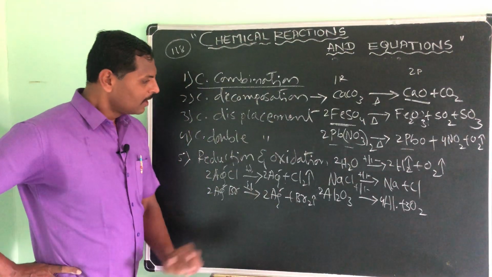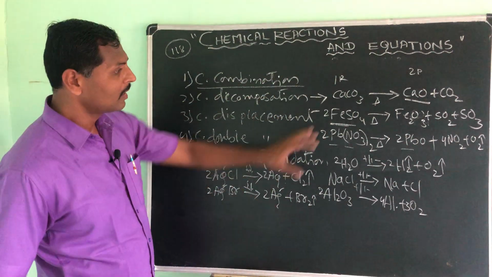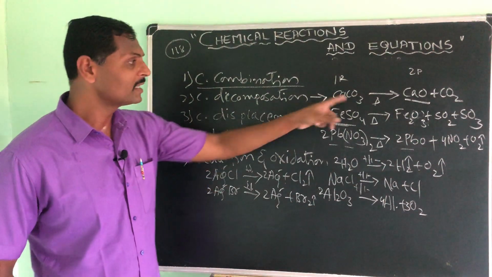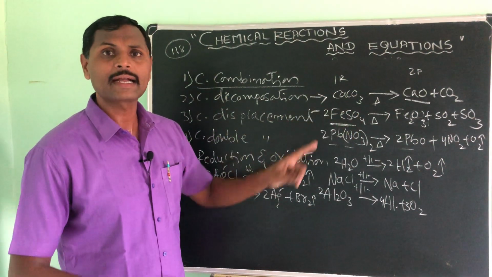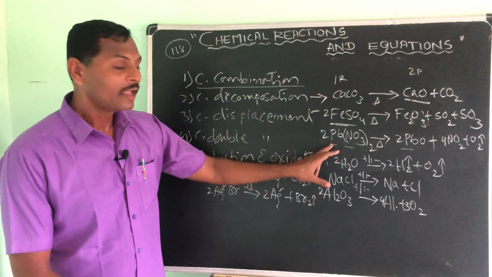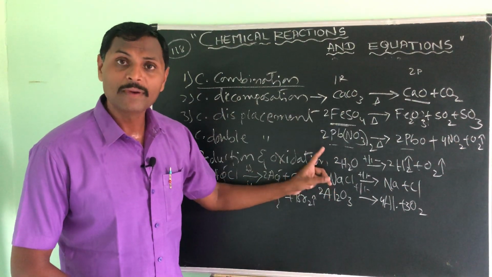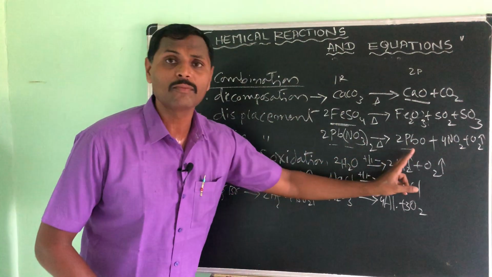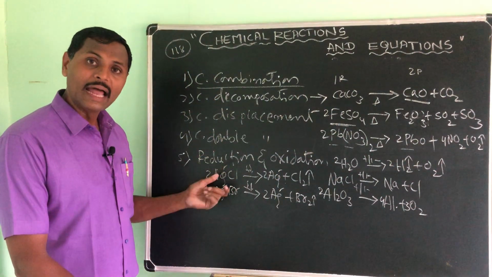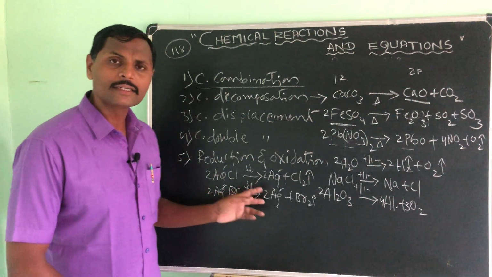Okay then. I think you have understood all these things, and please do remember thermolytic, electrolytic and photolytic. Thermolytic means heat is used to split a reactant into two or more products. Here electricity as an energy we have used to break a single reactant into two or more products. Here we have taken light as an energy to break this single reactant into two or more products.